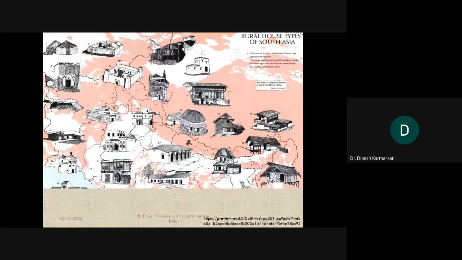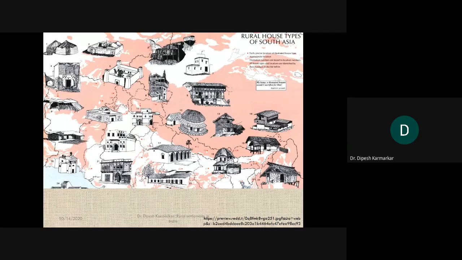These are not poor people's houses, because poor people's houses do not have many structural elements. They are much smaller, not decorated, more utilitarian. But these are more decorative, elaborate houses that you can observe.